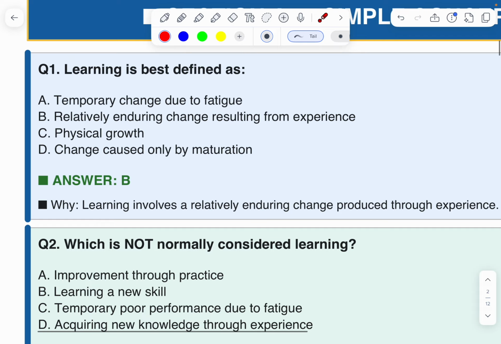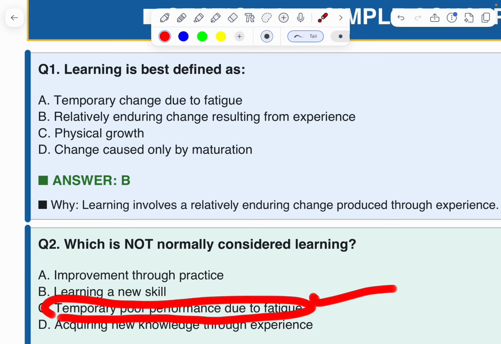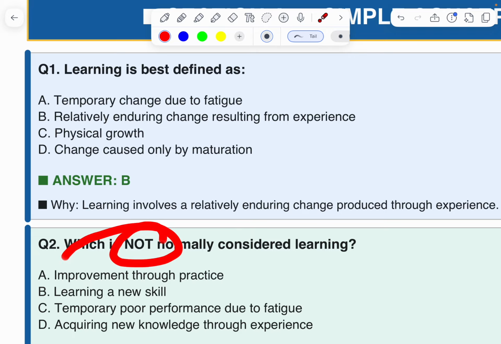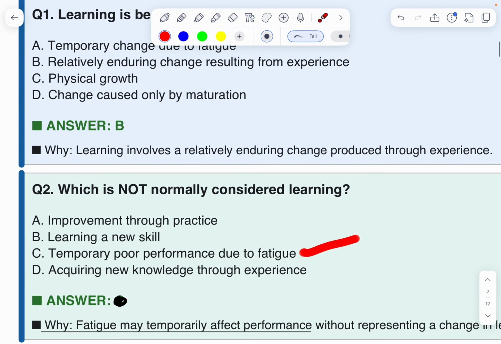Next, which is not normally considered learning? Improvement through practice, learning a new skill, temporary poor performance due to fatigue, acquiring new knowledge through experience. They are asking for 'not'. Therefore, the answer is C. C is the correct option.